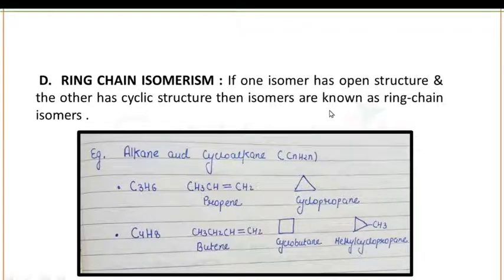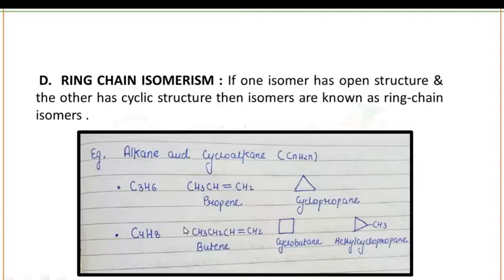Means ring chain isomerism is shown by those compounds which have the same number of carbon, hydrogen, or you can say carbon, hydrogen and oxygen atoms, but their structure will look like this. One compound will have an open structure and the other one will have the closed or ring-like structure. Then the two compounds will be known as ring chain isomers.